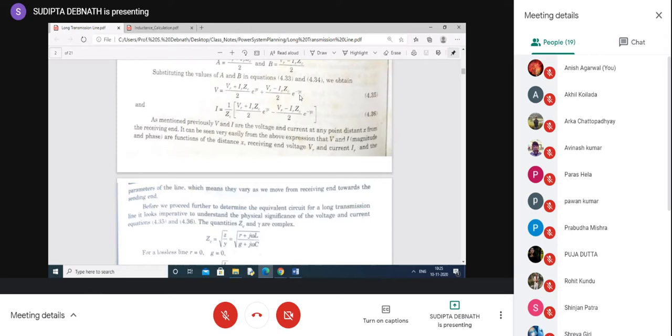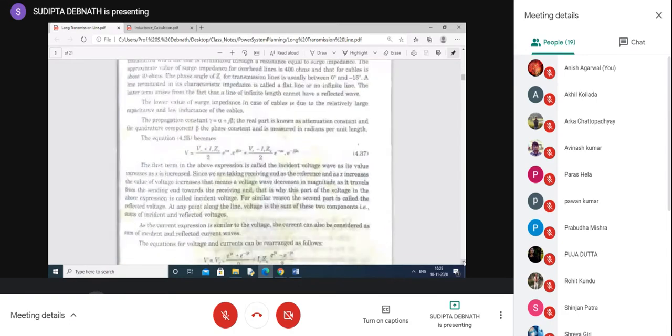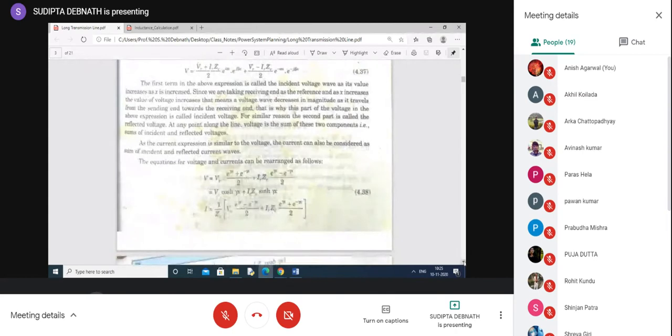Then at the receiving end, it gets reflected, and the reflected wave goes back to the sending end, and its magnitude gradually decreases as it goes from the receiving end to the sending end. So this is called the incident wave, this is called the reflected wave. Now, these are very important. You have to study them thoroughly, and it is very nicely written in this book. Therefore, I have considered this book.